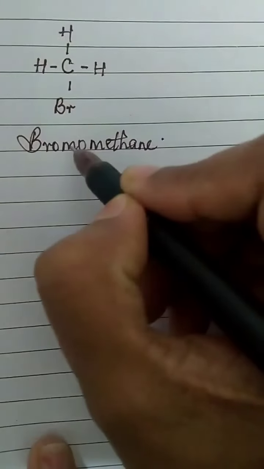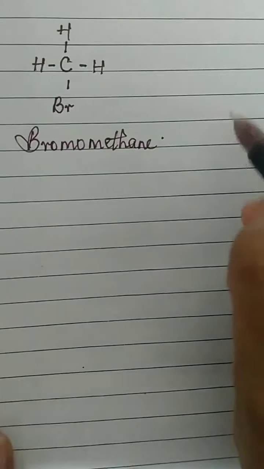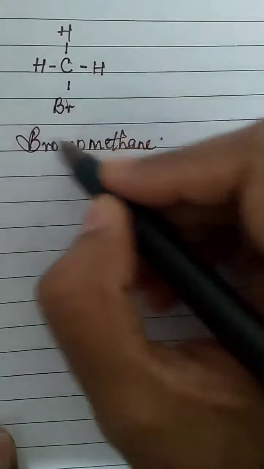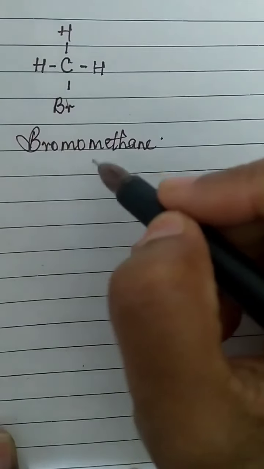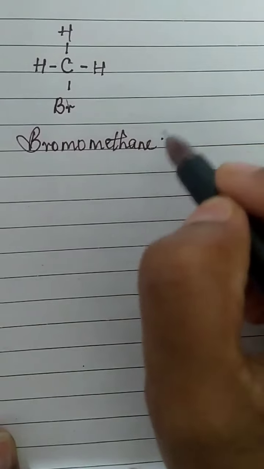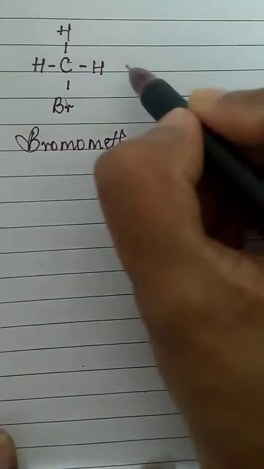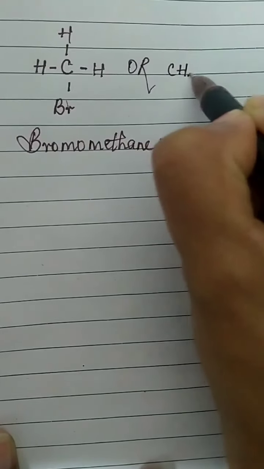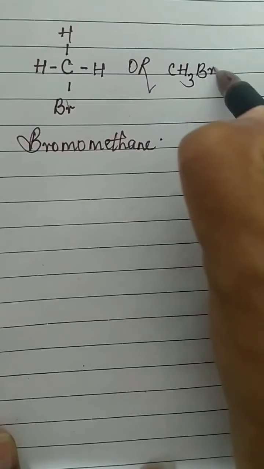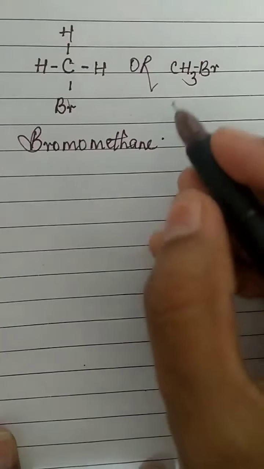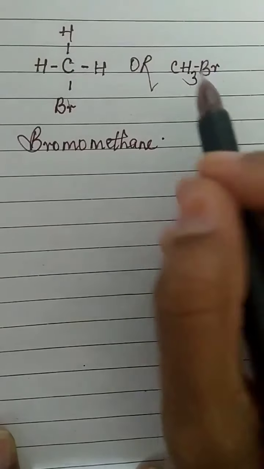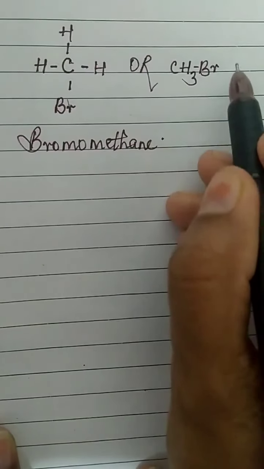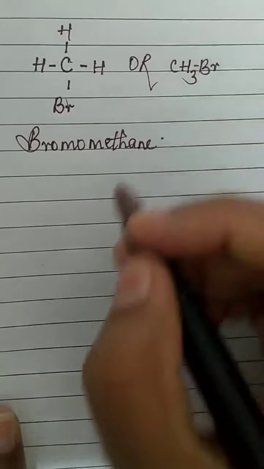It can be written as bromomethane or methyl bromide. Similarly, in place of Br, if you have Cl, you will write chloromethane. In place of the structure, I can also write the condensed form as CH3Br. Methyl bromide or bromomethane.